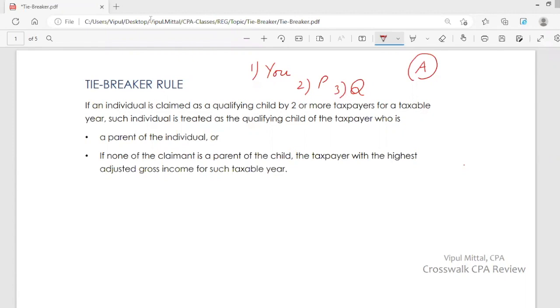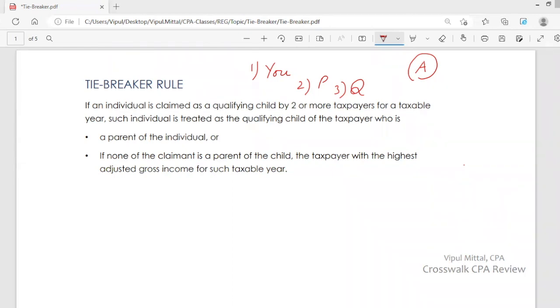So if P is parent, then A is qualifying child of P. If Q is A's parent, A is qualifying child of Q. If you are A's parent, A is your qualifying child. If none of the claimants is a parent of the child, then the taxpayer with the highest adjusted gross income. So who has the highest adjusted gross income? You, or P, or Q. One who has the highest adjusted gross income will claim A as qualifying child.